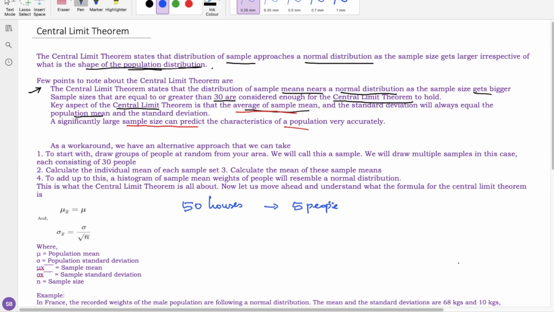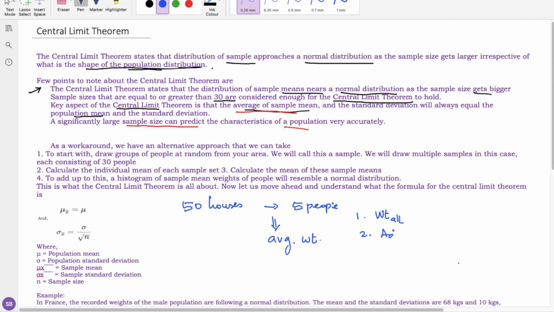Now our task is to calculate the average weight of the people in your area. Usually, what you do as the first step is measure the weight of all the people.